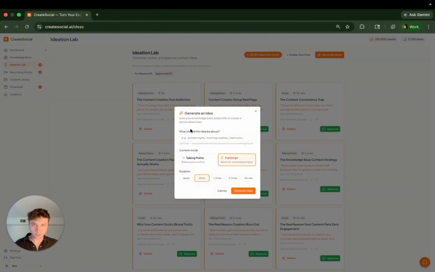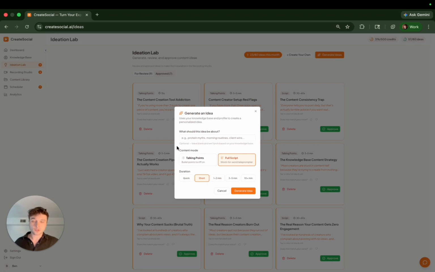You can also tell us what this idea should be about. So if you're, say, a fitness coach and you want this idea to be targeted towards something like protein myths, like it says right here, then you can type that in and it'll use that and create a script or talking points based content idea based around that, while interweaving everything else we know about you from your knowledge base still.